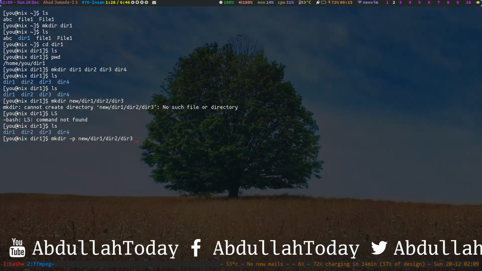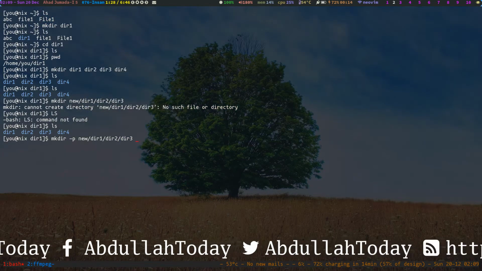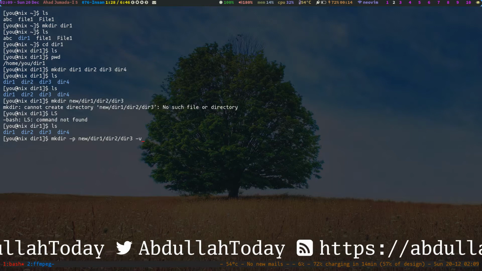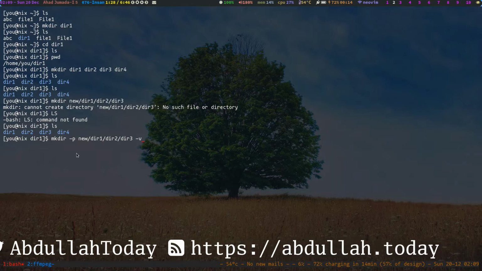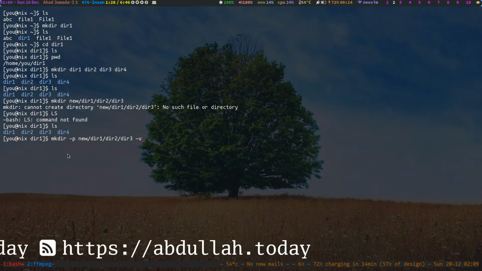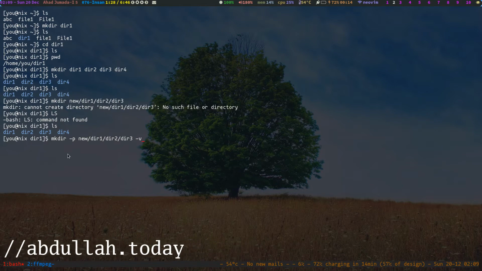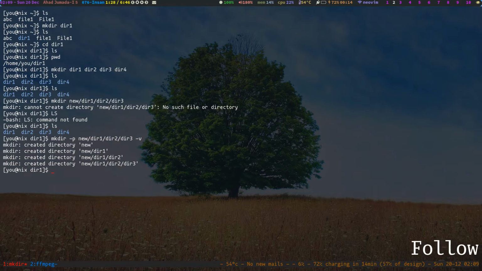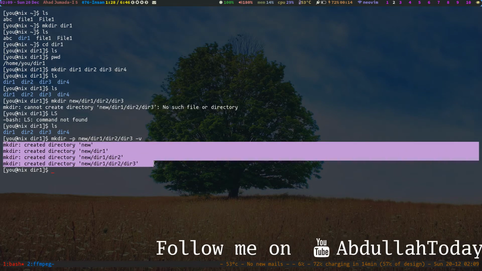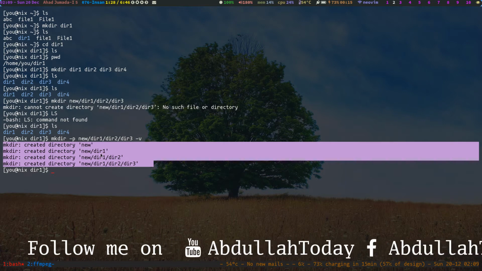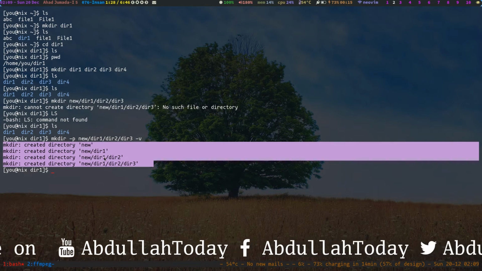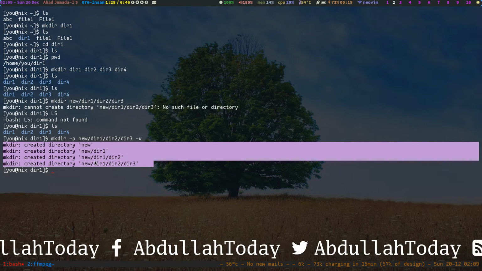We can pass another option like dash v. It will be verbose, so you will see on the screen what is created. You will see a message from the mkdir command. So just press enter. Here you can see it printed out that a new directory is created, and then it told us that inside that directory a new subdirectory is created.